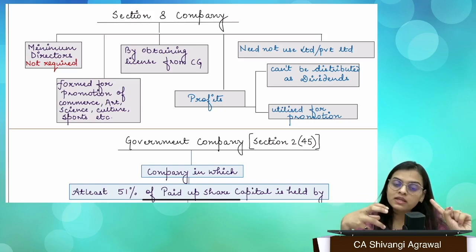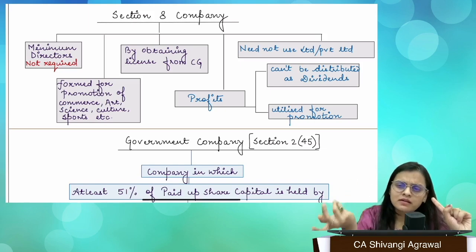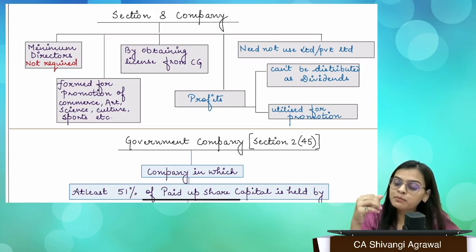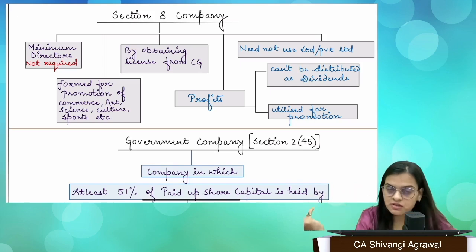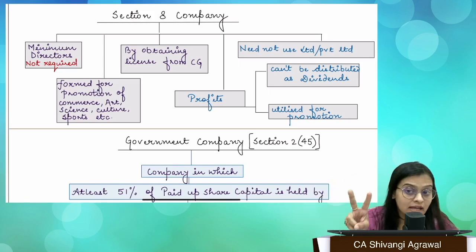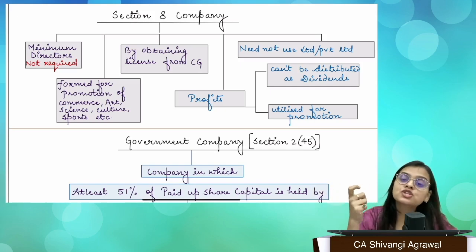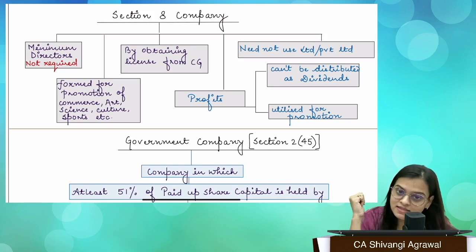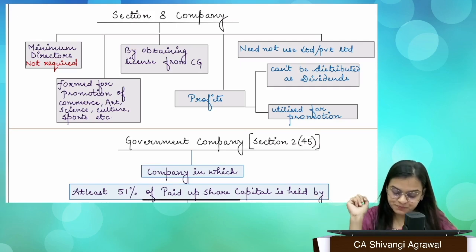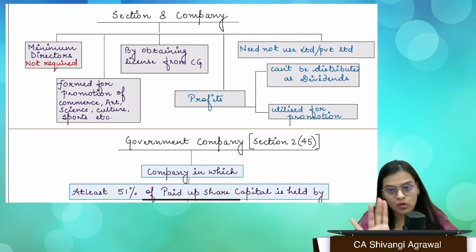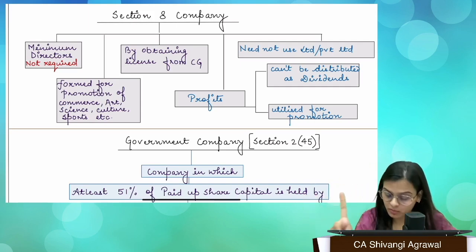See, whenever we are talking about NPOs, whose intention is for the betterment of society and not for profit motive, they can be formed either as a trust, you register the trust, or they can be formed as cooperative societies, or they can be formed as Section 8 companies. Okay, so Section 8 company, of course, comes under Companies Act. Earlier, we had Section 25 under Companies Act 1956. Okay, now we have Section 8 companies under Companies Act 2013. Okay, fine. They don't need to use the suffix limited, private limited. They can be formed as a private company or as a public company. That's it. It's not a problem. They cannot be formed as OPC.